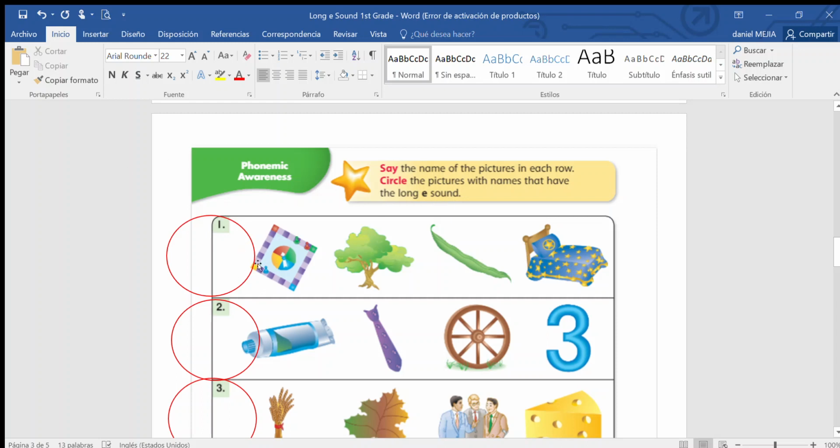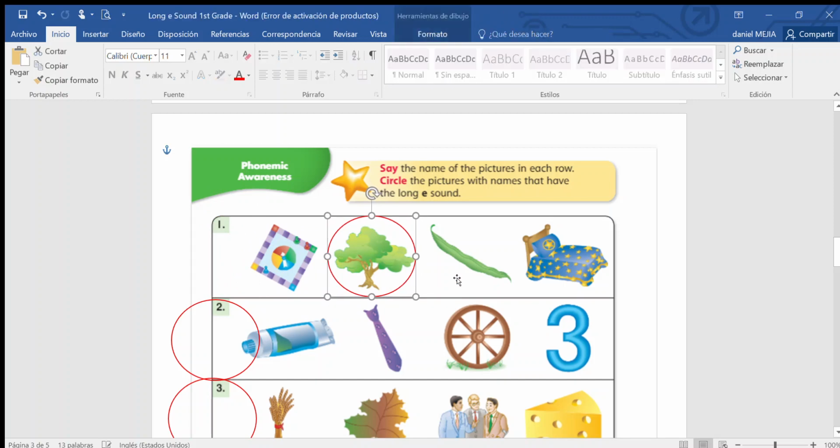So we have number 1. We have a game, tree, bean, and bed. Does game have the long E sound? No, right? So we do not circle. Tree. Does it have the long E sound? Yes, so you're going to circle it.